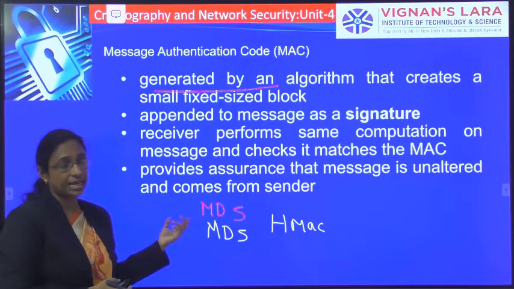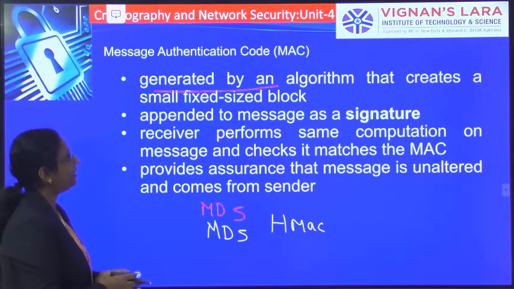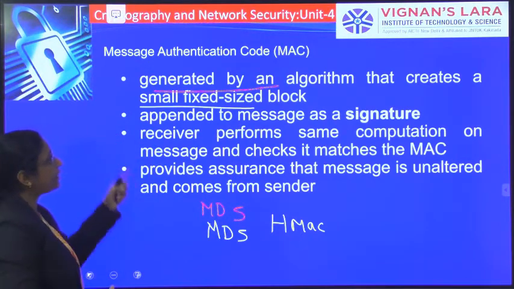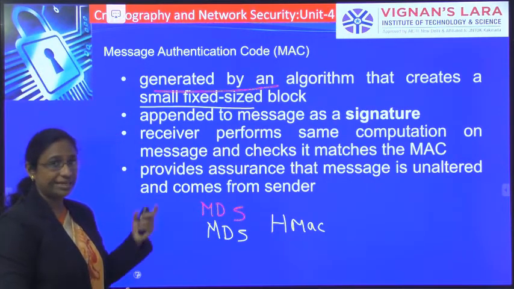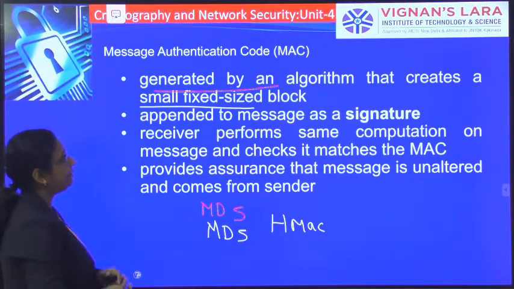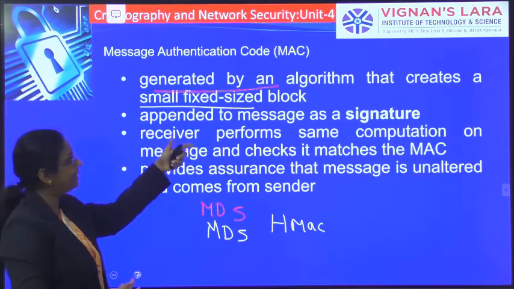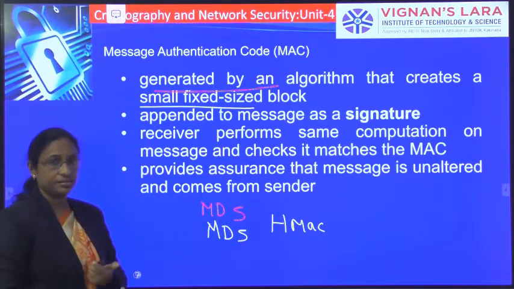By using such an algorithm, we can generate a small fixed size block. We generate the MAC code by applying an algorithm, which creates a small fixed size block.